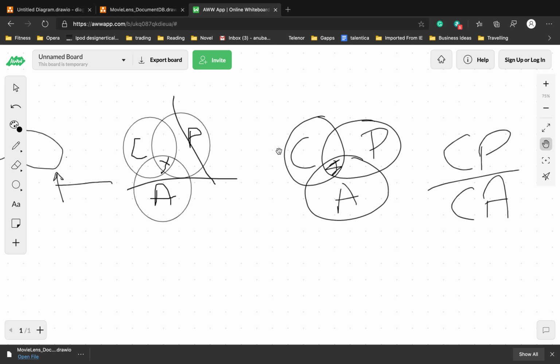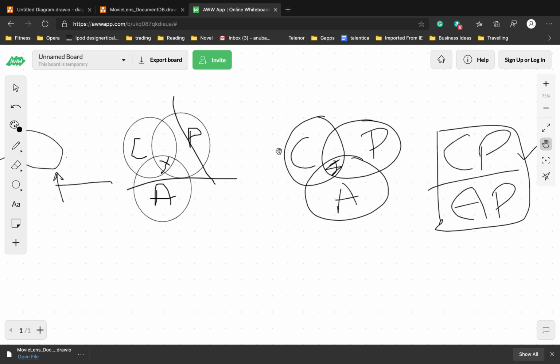What are these two? Let's understand these two in depth.